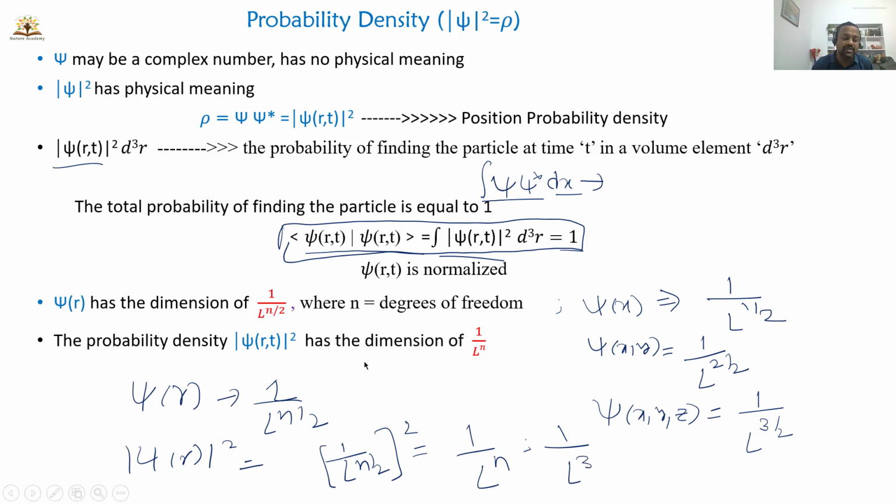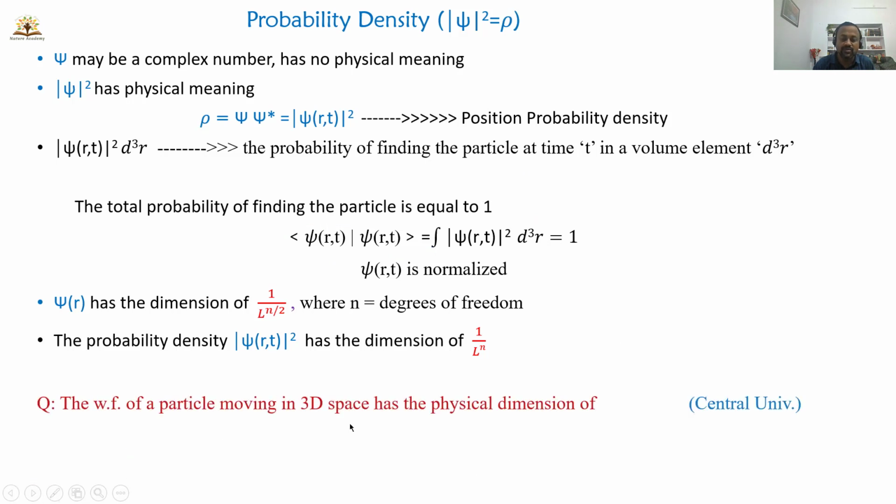So there is a question which appeared in the Central University exams. I want to share that question here. The wave function of a particle moving in three-dimensional space has the dimension of. So here are the options: L power 3 by 2, L power minus 3 by 2, L power minus 1, or L.